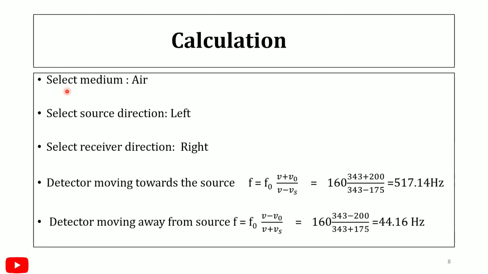Now we have selected in the simulator medium air, source direction left, receiver direction right, detector moving towards the source.